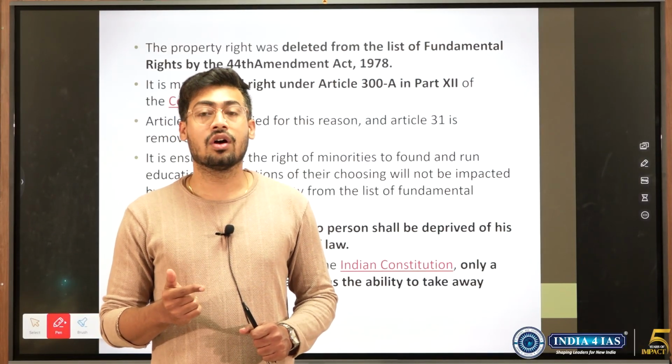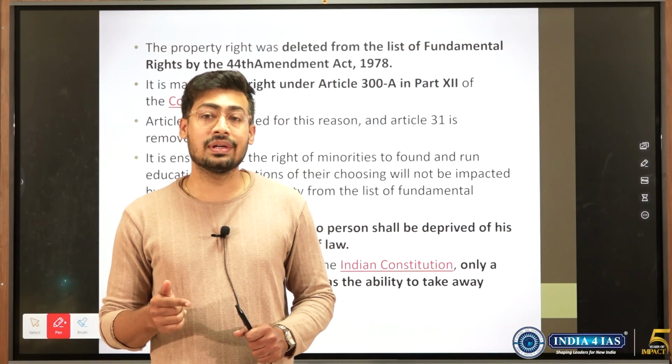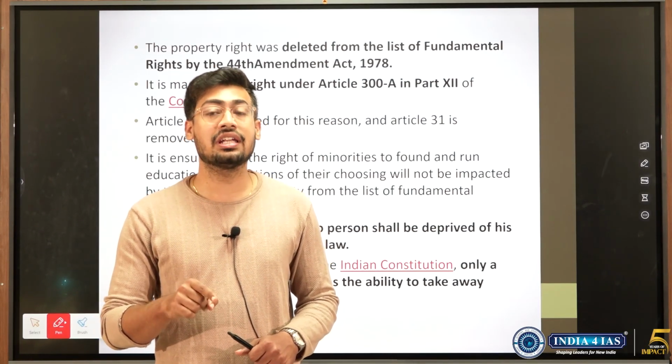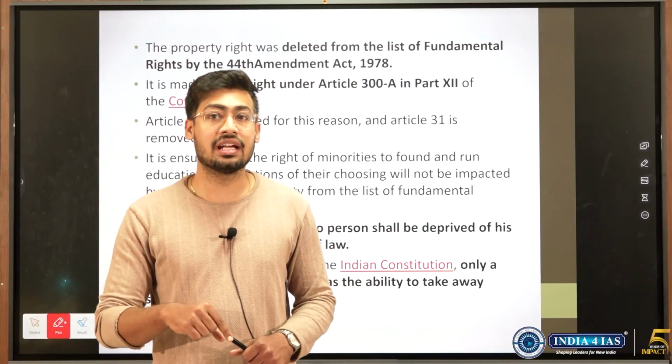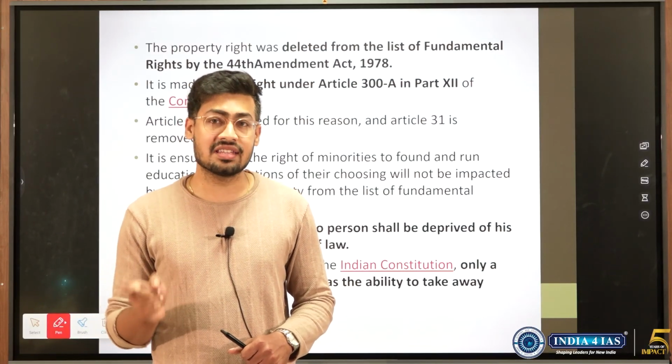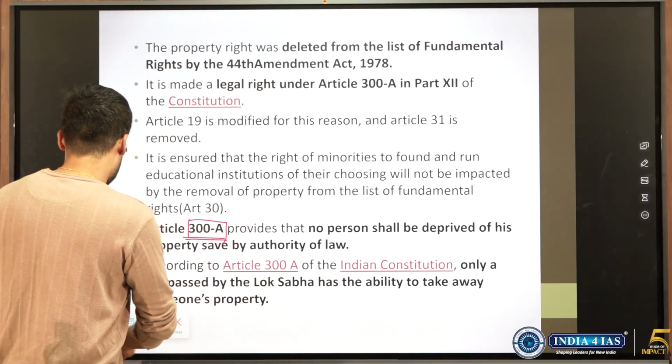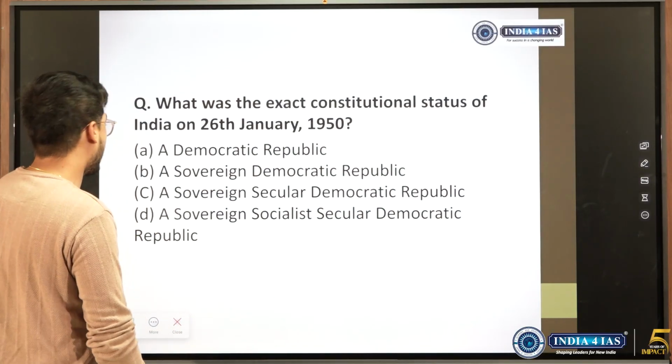Right to property of minority educational institutions is directly protected under Article 30. So it is still a fundamental right. So right to property of minority institutions is a fundamental right. But in general, right to property for the other sections is a constitutional right and not a fundamental right. This much we should know. We'll see the next question.